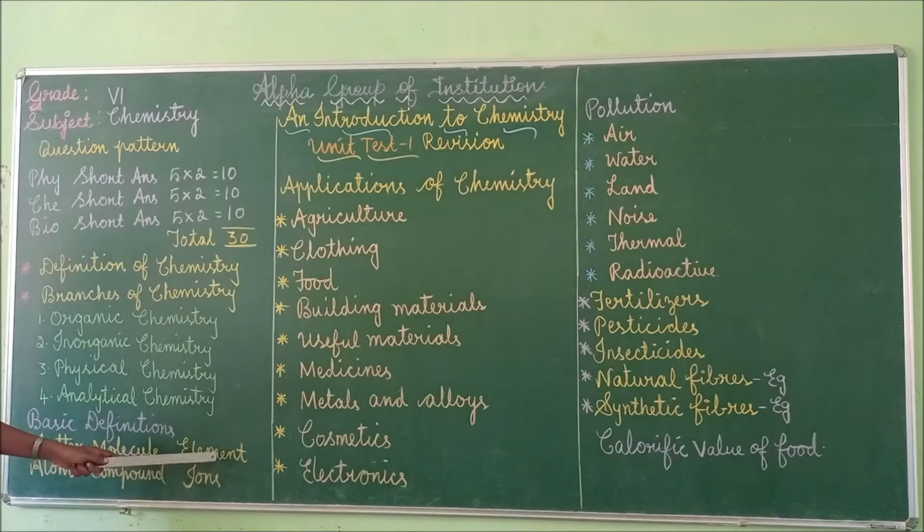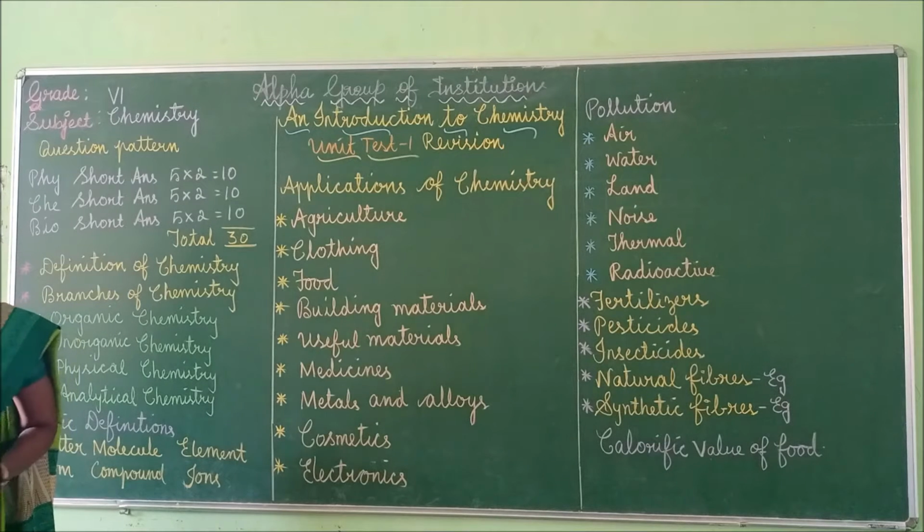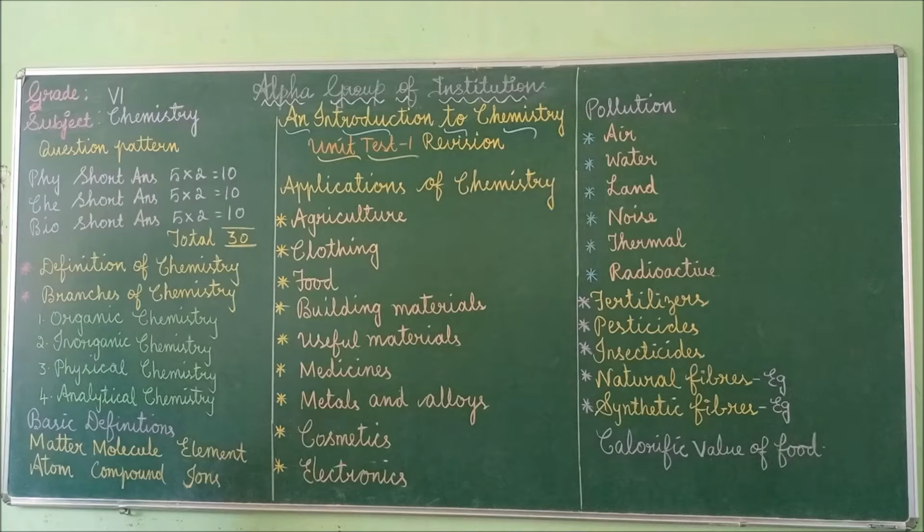Next one, element. An element is a pure substance that cannot be broken down by chemical methods into simpler components. At the same time, an element is made of only one kind of atom. Next one, ions. Atoms or group of atoms, they have a charge, positive charge or negative charge, are called ions. Here no need to mention cations or anions. Simply you mention ions. It's enough.